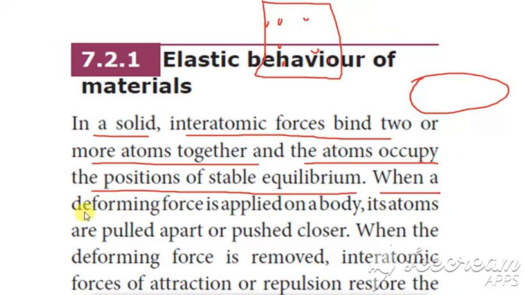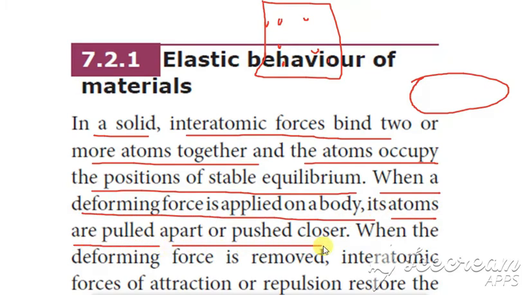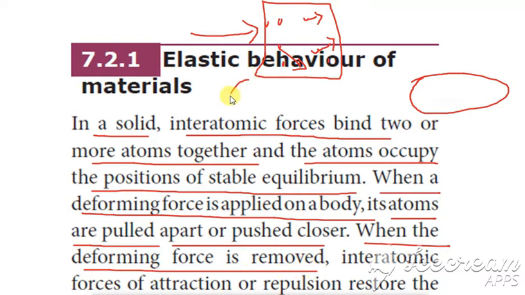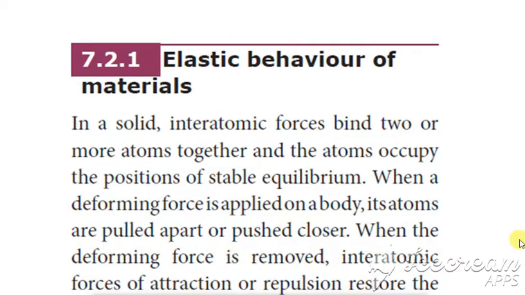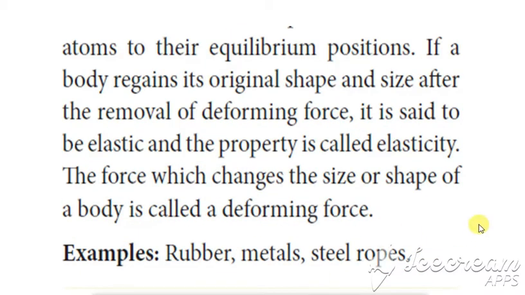When a deforming force is applied on a body, its atoms are pulled apart and pushed closer. So when a deforming force is applied, what happens? They are pulled apart, so they move away from their position. When the deforming force is removed, the interatomic force of attraction or repulsion restores the atoms to the equilibrium position.